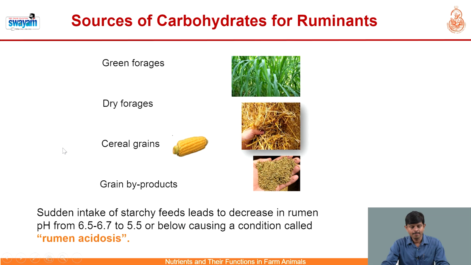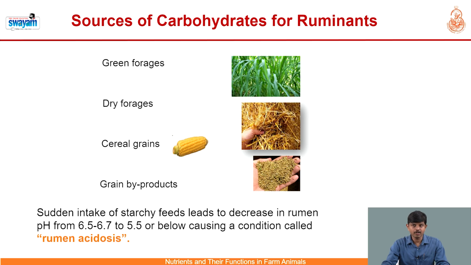What are the sources of carbohydrates for ruminants? First and foremost are forages, that is green forage followed by dry forage or dry fodders. The next one is cereal grains. Cereal grains supply starch, whereas green forages and dry forages supply NDF and ADF. Another source is grain byproducts like bran, etc. These are also sources of carbohydrates for ruminants.